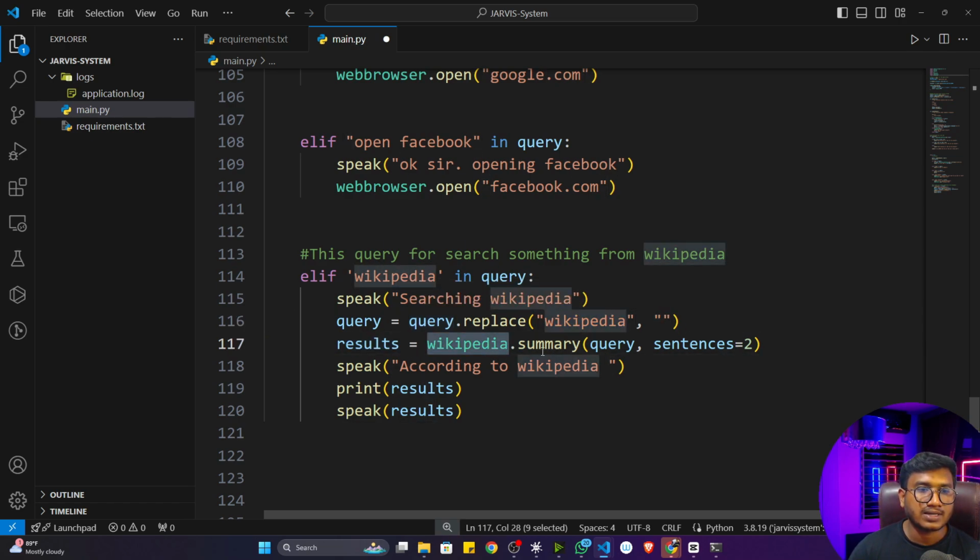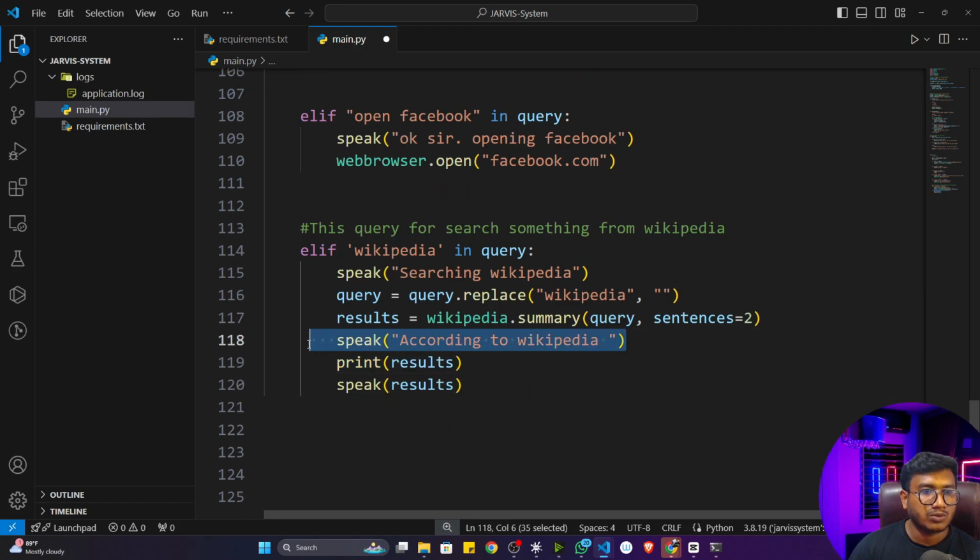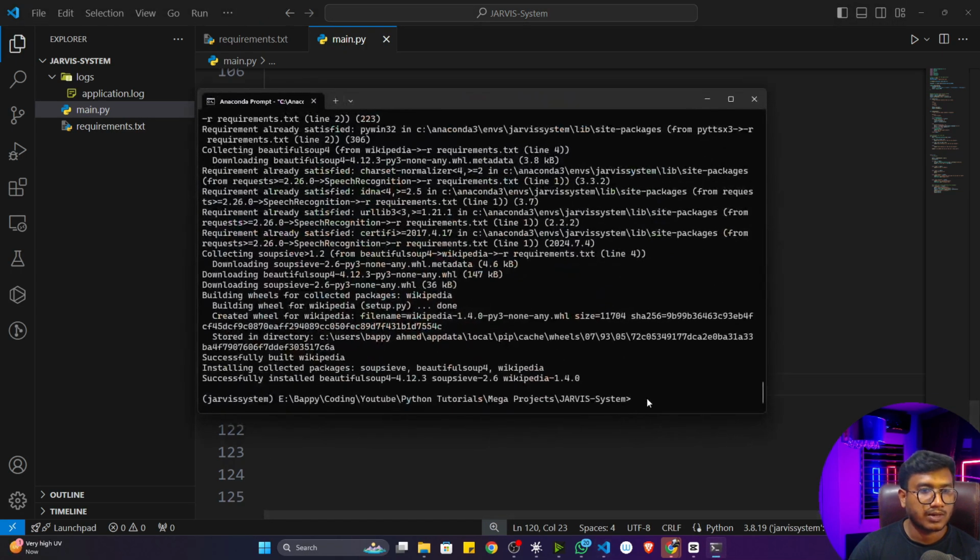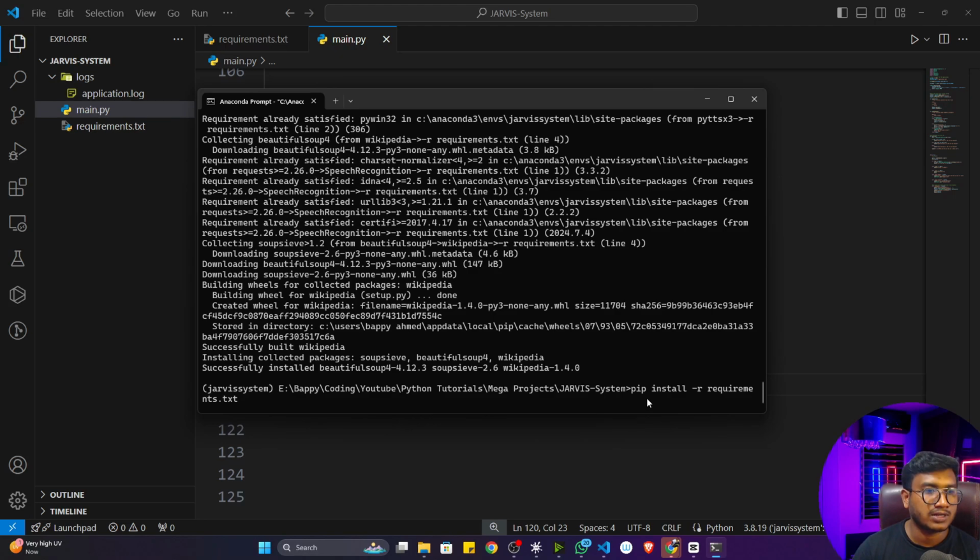Now it will search in Wikipedia. You can see I'm using the wikipedia package, and inside that there is a function called summary, and you have to give your query here. I only want to return 2 sentences from Wikipedia, because if you open Wikipedia there would be thousands of lines, but I only need 2 lines, and it will speak that statement. First of all, it will speak "According to Wikipedia," it will print in the terminal, and it will speak the result. Let me show you. I'll open up my terminal, and now if I execute,